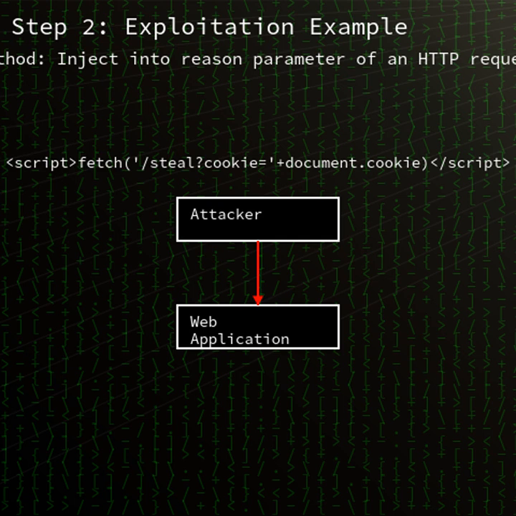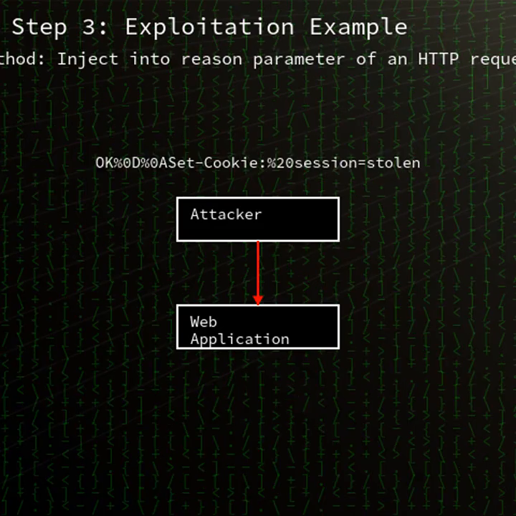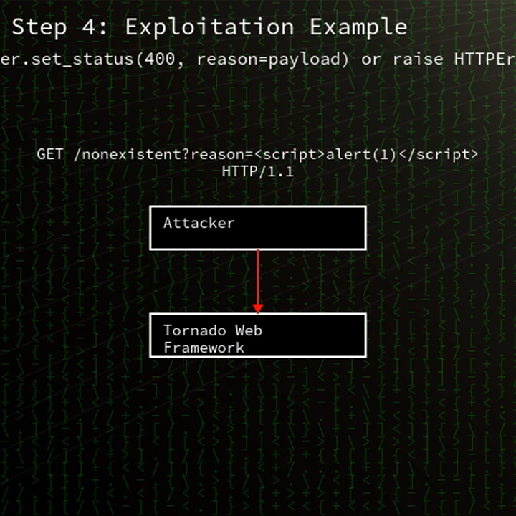Tornado is an open-source Python web framework and asynchronous networking library widely used for building high-performance web applications. The vulnerability affects Tornado versions earlier than 6.5.3. Debian 11's Python Tornado package ships version 6.5.2 by default, making Debian servers particularly exposed until they upgrade or backport the fix.